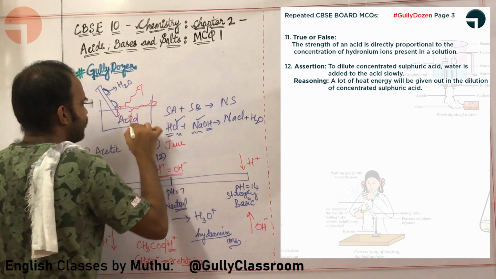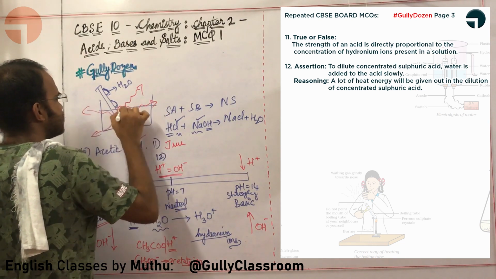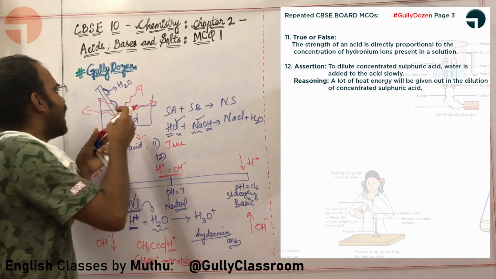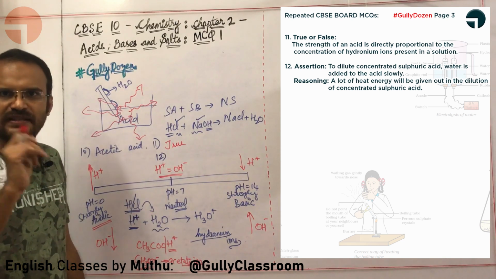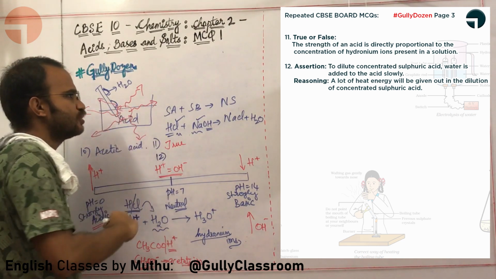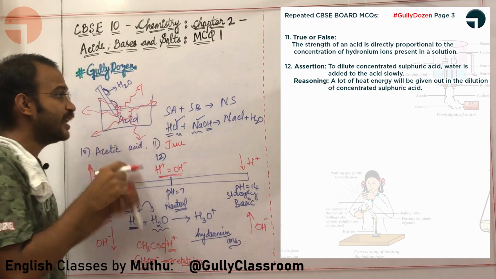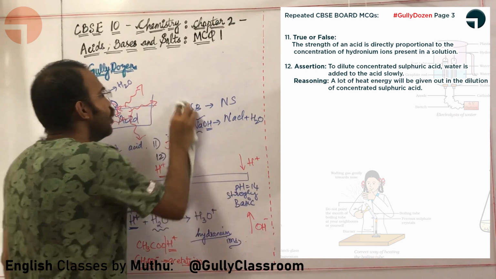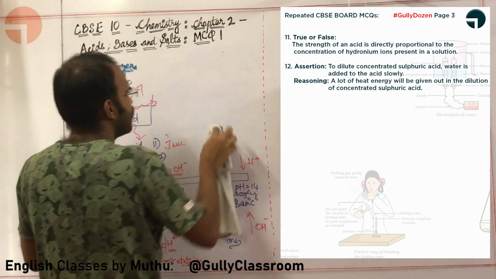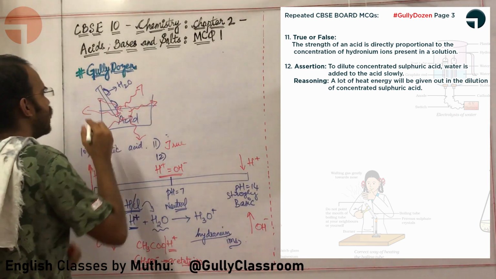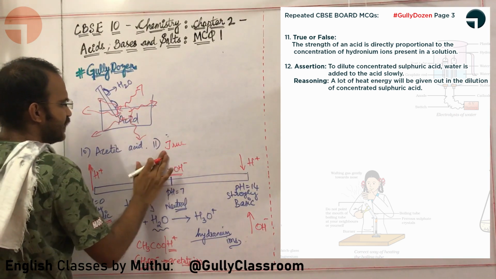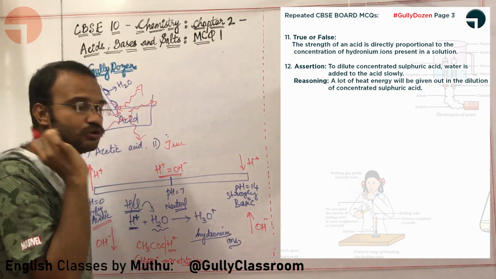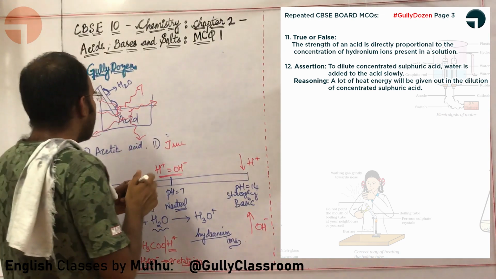Heat is being generated and this heat always pushes things away. This acid will immediately jump outside and hurt the face and the hands of the students. Oh my God, isn't that dangerous, sir? So we should not do dilution like this. So the assertion is false. To dilute concentrated sulfuric acid, if water is added to the acid slowly, what will happen? The acid might simply jump outside due to the heat generated by the exothermic reaction, and hurt others. So what are we going to do?